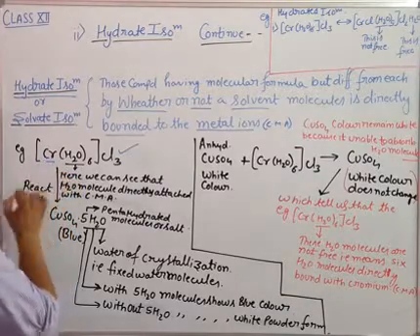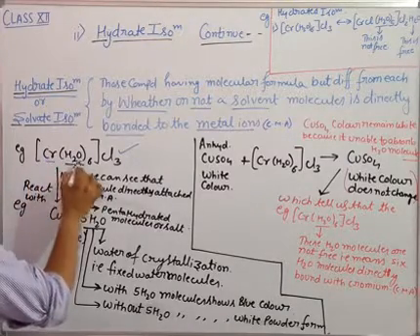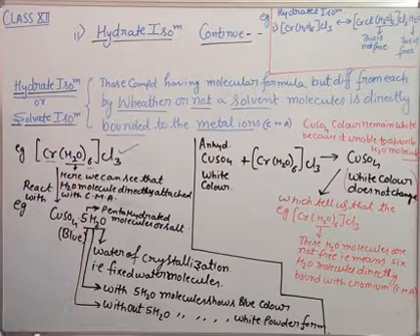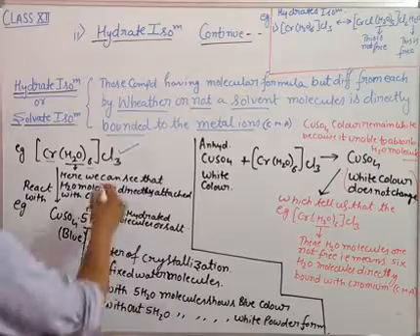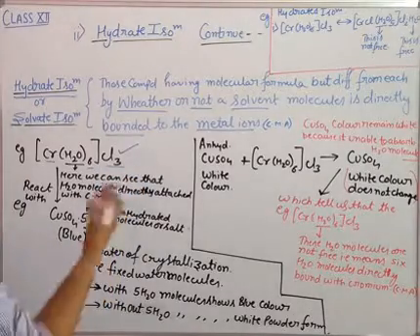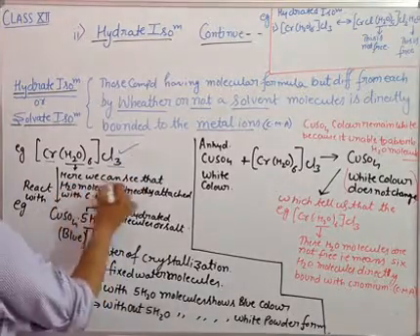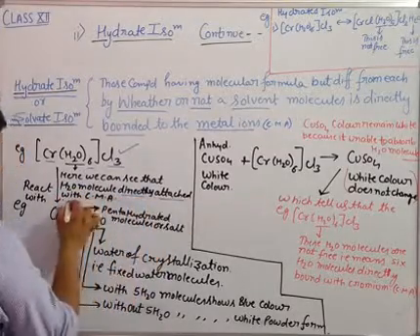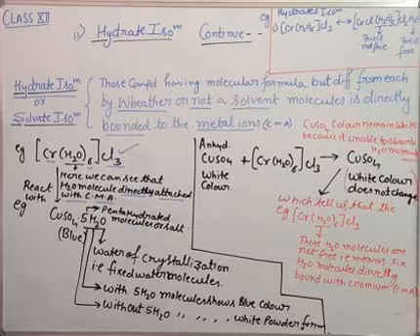This is the central metal atom, chromium. These are the water molecules which are acting as ligands, 6 in number. So the coordination number will be 6, and this is the counter ion Cl3, which is outside the bracket. Here we can see that the water molecules are directly attached to the central metal atom. Clear?